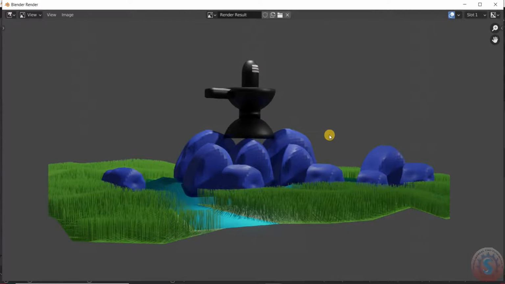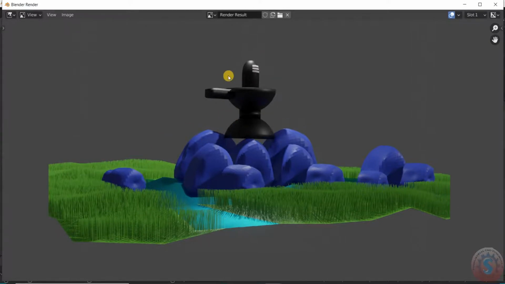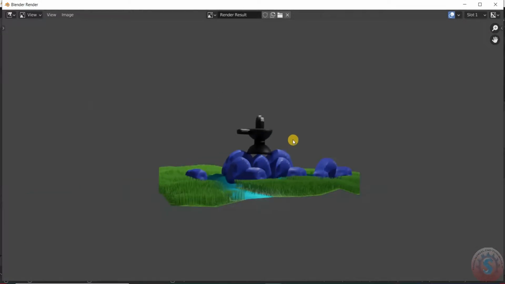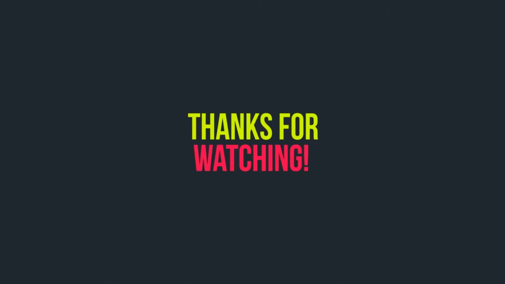That's it for this tutorial. In this tutorial we covered the rocks and the grass effects and the water effect and one of the Shiva Lingam and some of the modeling also, and I will see you in the next tutorial.